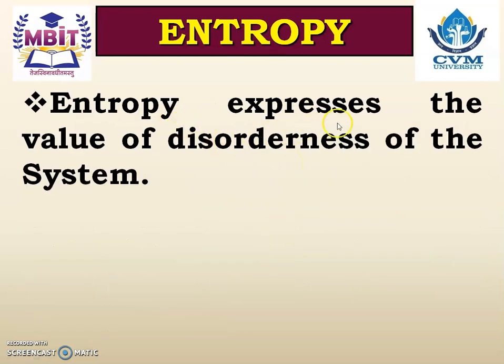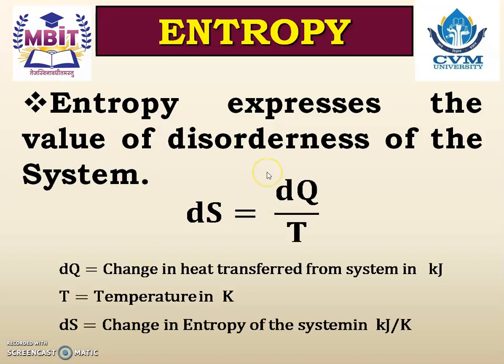So entropy expresses the value of disorderedness of the system. It means entropy expresses the disorderedness of the system, how the system works disorderly, and it is calculated by the equation delta S is equals to delta Q divided by T, where delta S is change in entropy of the system and unit is kilojoule per Kelvin. Delta Q is change in heat transfer from the system in kilojoule, and capital T is the temperature in Kelvin. So using this equation, we can calculate the change in entropy.